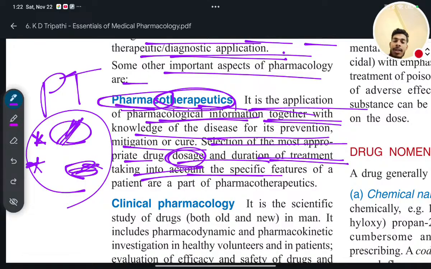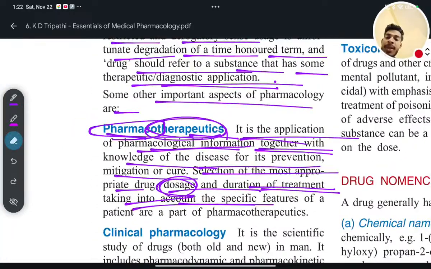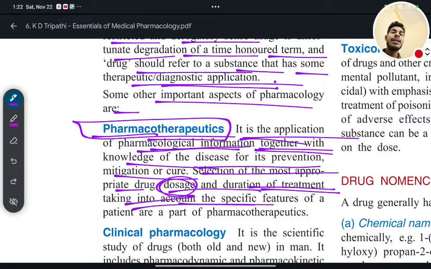Thus, the choice or selection of the appropriate drug, the selection of the dosage, and the selection of the duration of treatment, that is totally related to pharmacotherapeutics. Simply, pharmacotherapeutics means the information from pharmacology used along with the knowledge of disease and its prevention to do the therapy of a patient, ultimately to treat the patient.